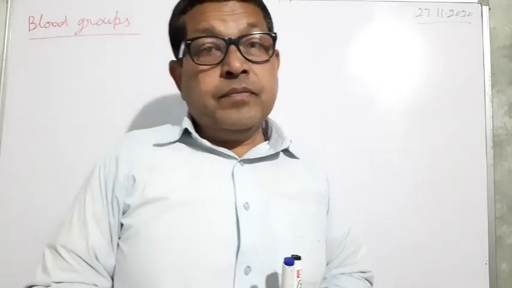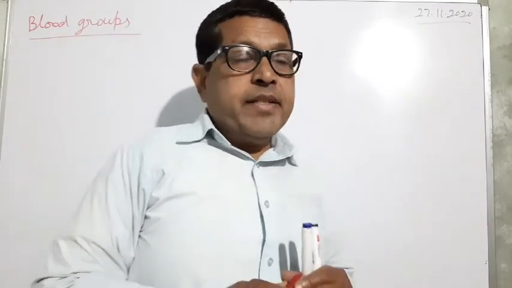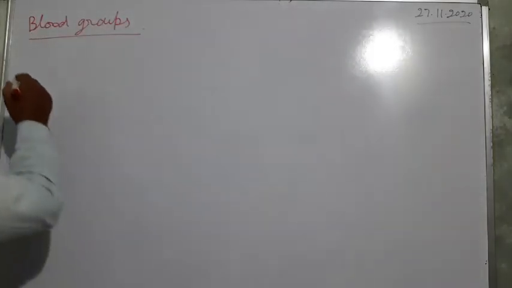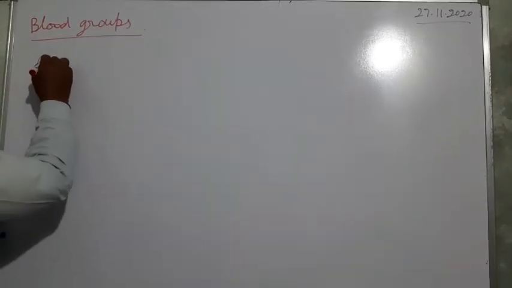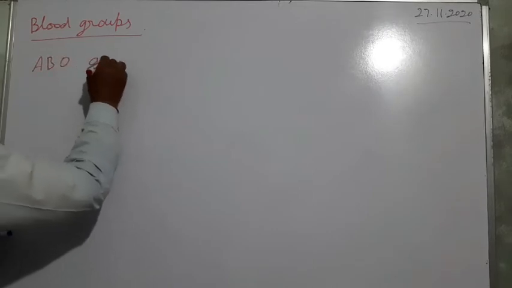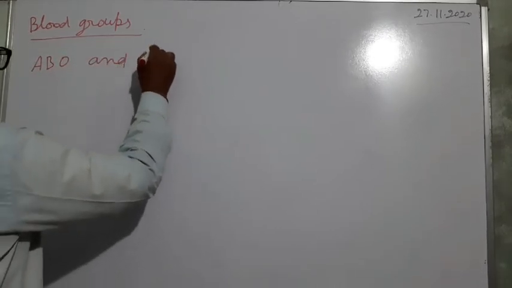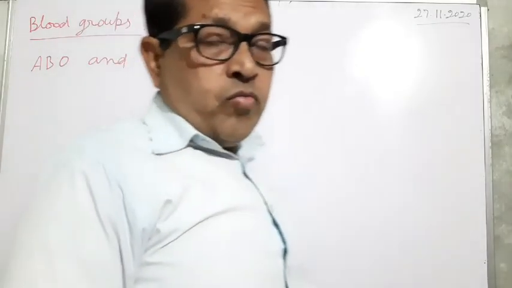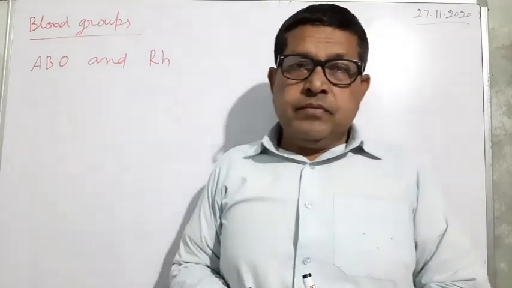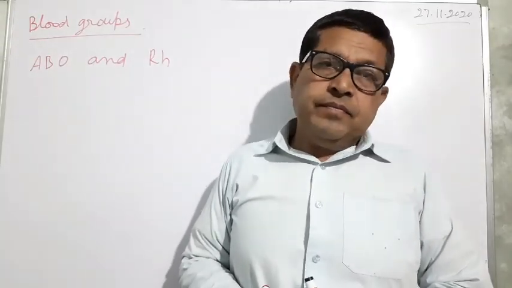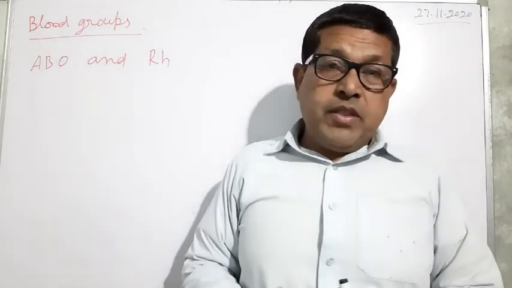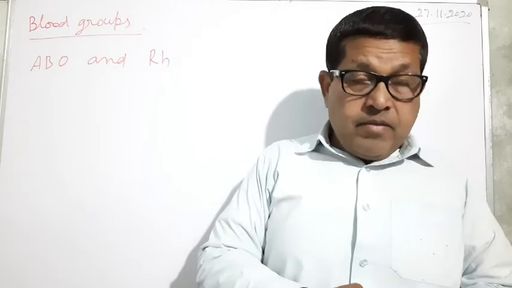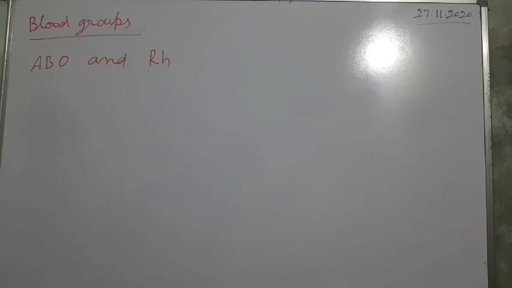Such blood grouping as ABO and RH is widely used. So we are discussing about these two types of blood grouping system. First we have to study about the ABO grouping.